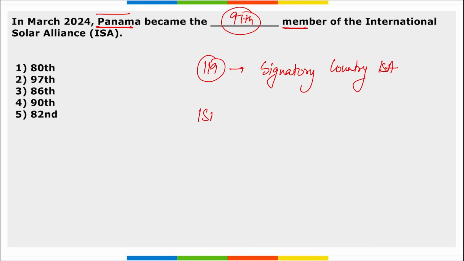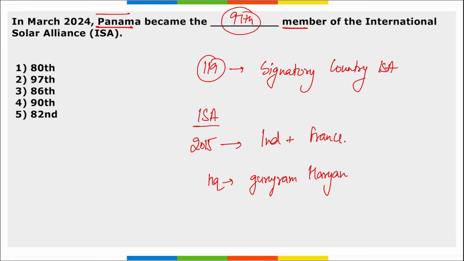If we talk about International Solar Alliance, launched in 2015, it was an initiative between India and France together. Project director is Ajay Mathur. Headquarter is in Gurugram, Haryana. Correct. So right option here becomes option 2, 97th.